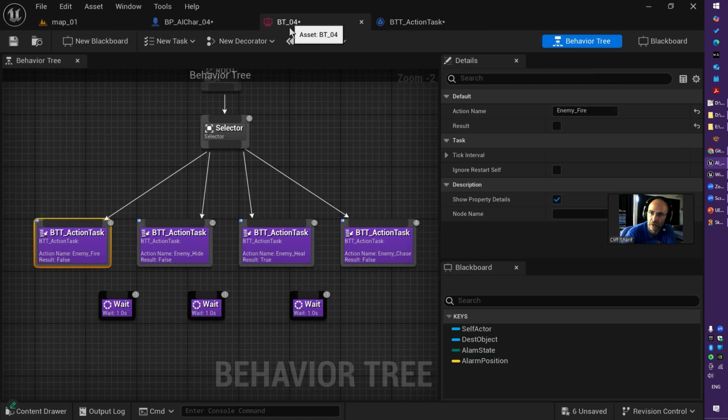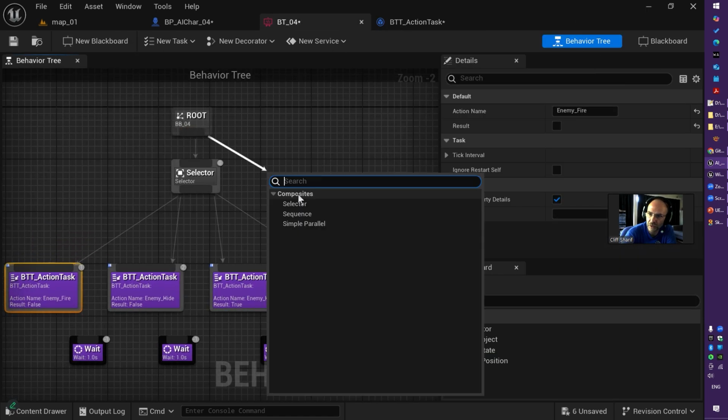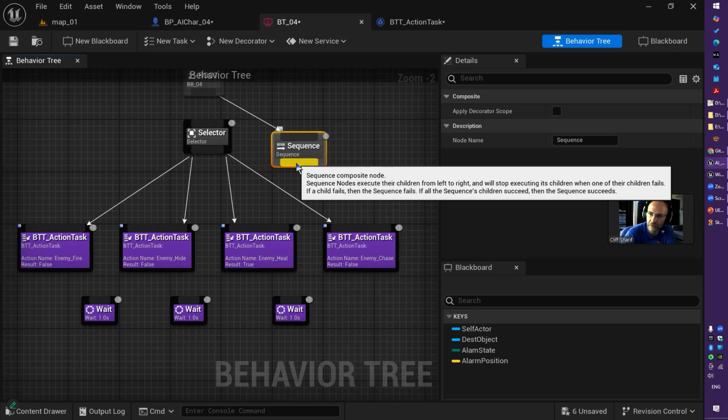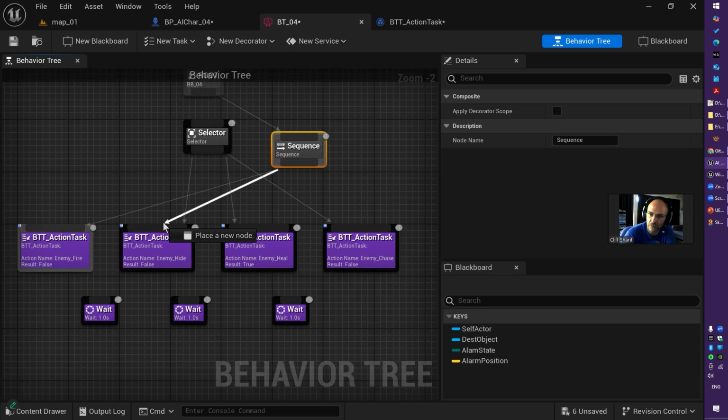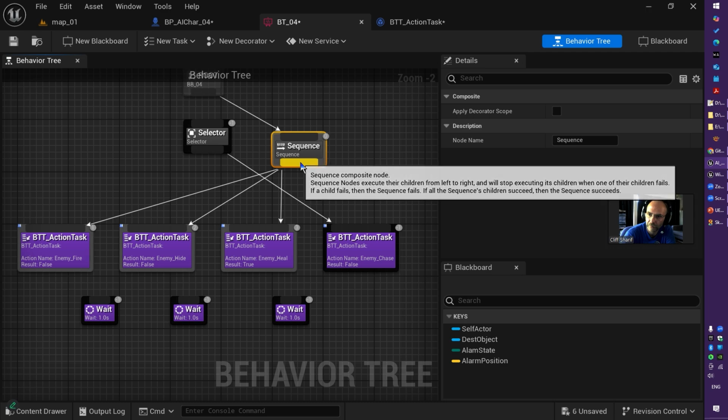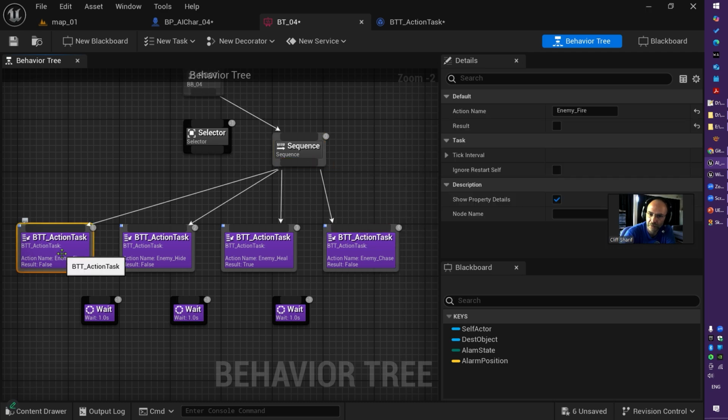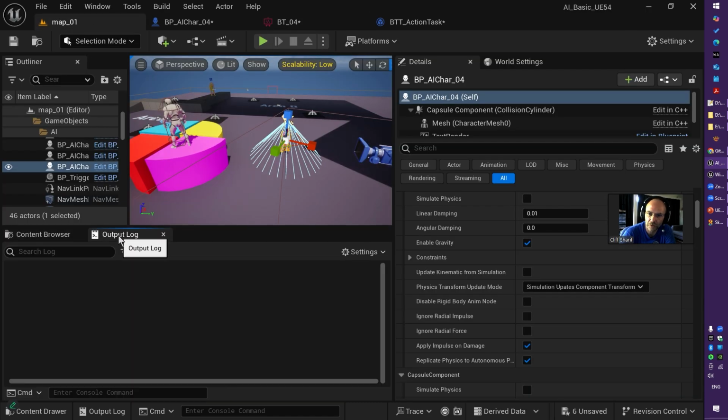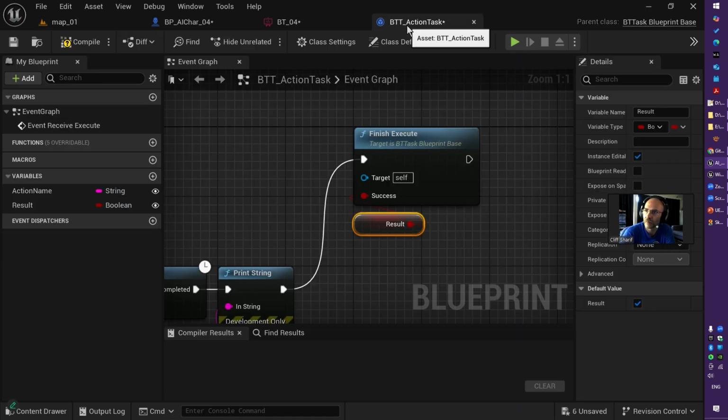If I choose a sequence here and connect the sequence to each of these nodes: first one is enemy fire, result success. Second one, enemy hide, result success. Third one, enemy heal, result success. And the last one, enemy chase, result success. Perfect. So if I run it, let's go to the output, clear, back to the task.